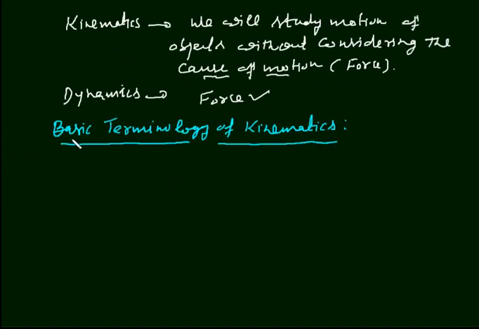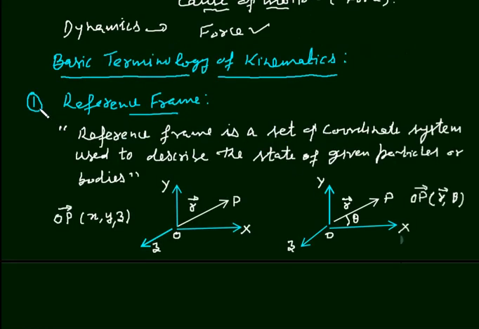Students, now I will discuss basic terminology of kinematics. I mean, there are some basic terms which will be used by me in kinematics. One should be very careful when going through this topic. First term is reference frame. A reference frame is a set of coordinate system used to describe the state of given particles or bodies.